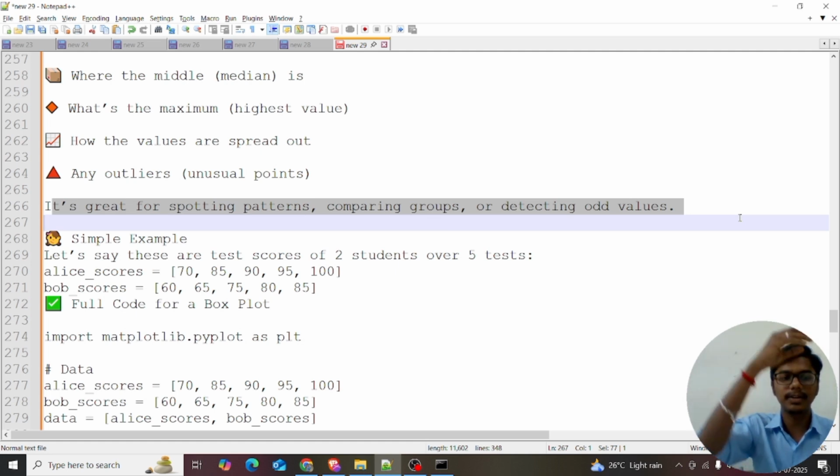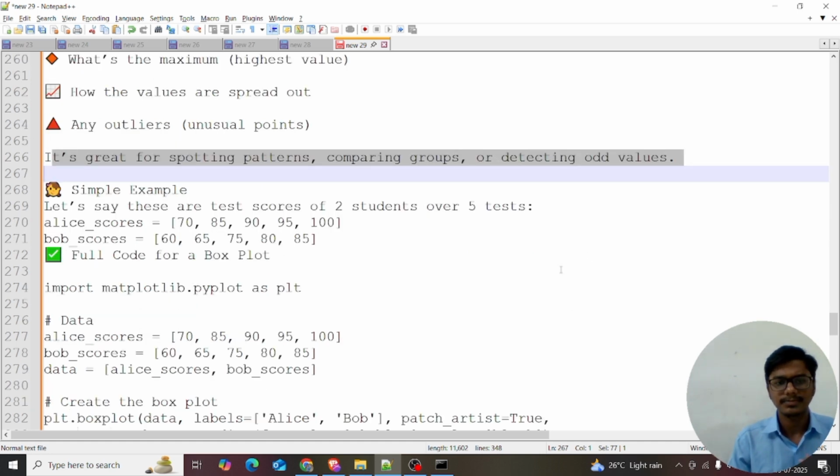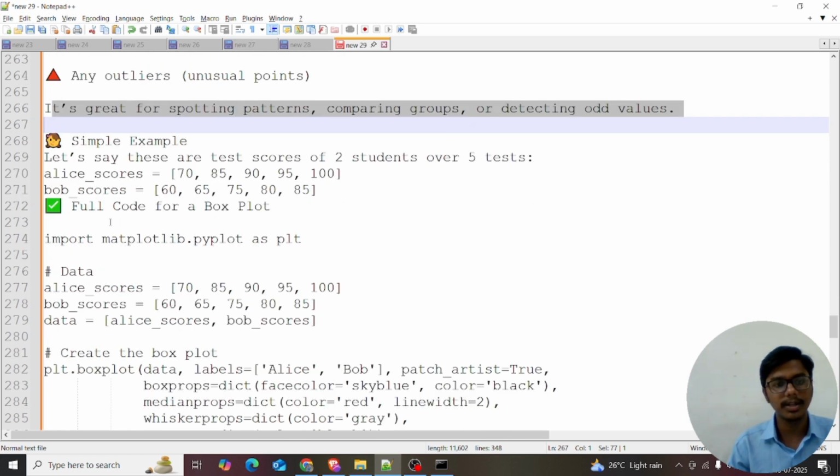The first one is comparing marks, for example, comparing a child's marks with a friend's marks; parents can use a box plot there. It's great for spotting patterns, comparing groups, or detecting odd values. Okay, fine. Now I'll explain all of this code.